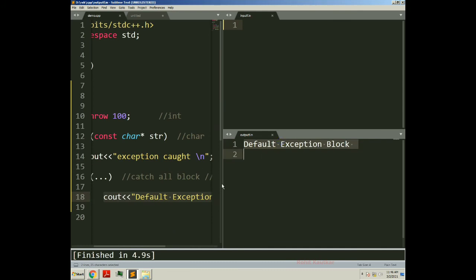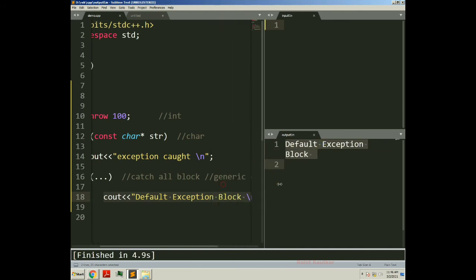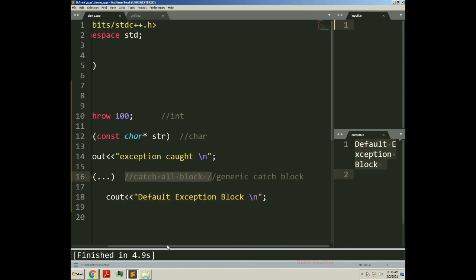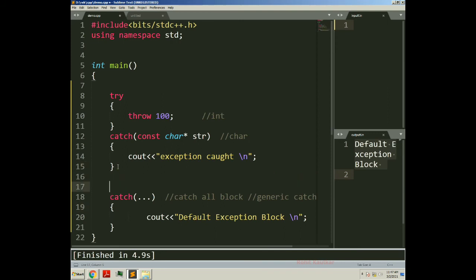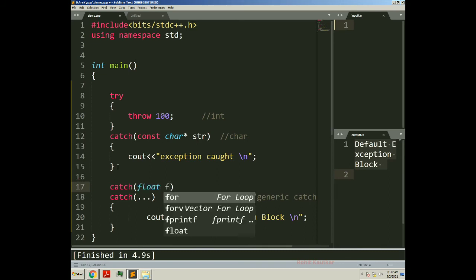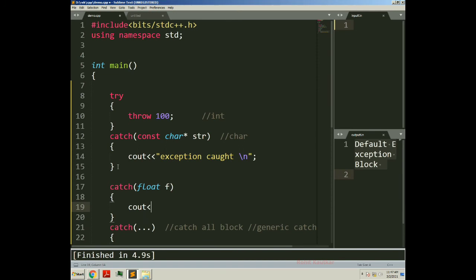And we got the output default exception block. While using this catch-all block, the important thing you need to remember is that it must be at last, after defining all types of catch block statements. Suppose I have one more statement, catch, let's say I will declare float f, within this I will say cout exception of float type.